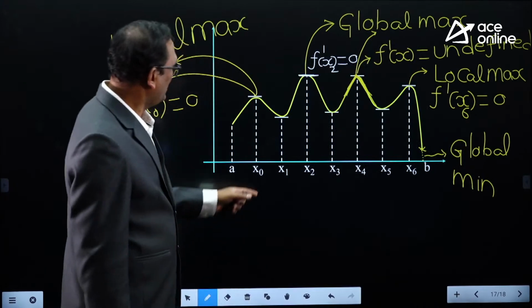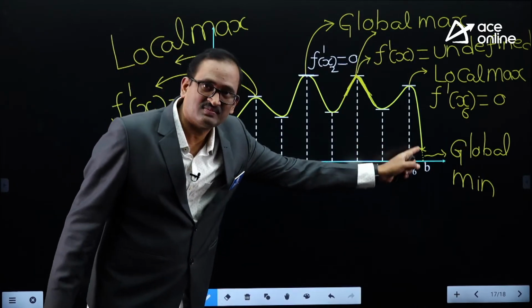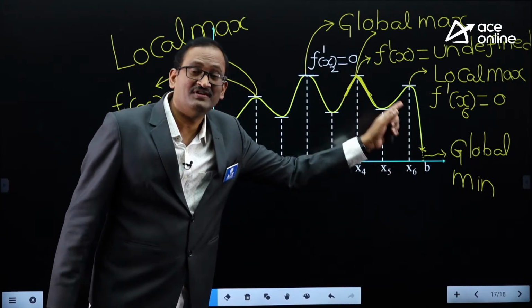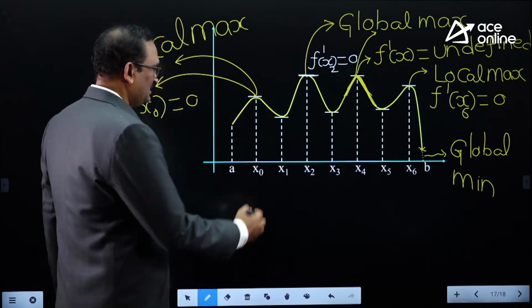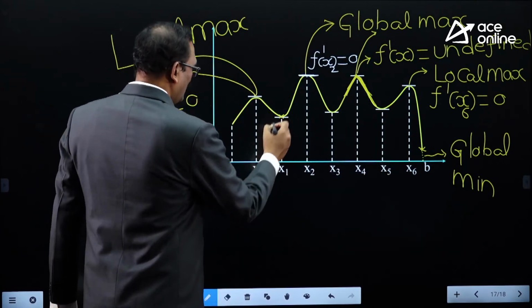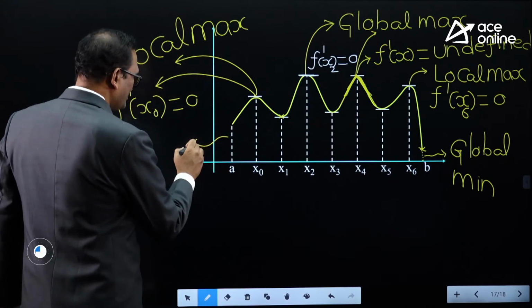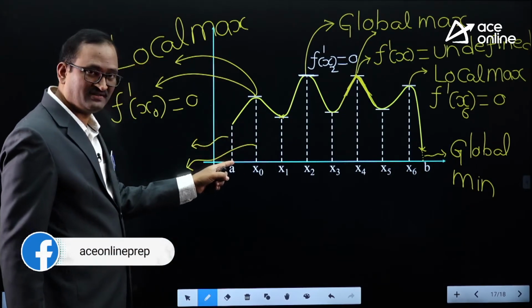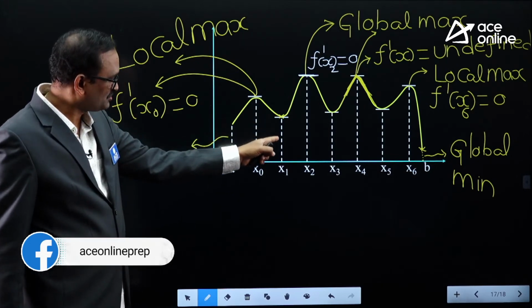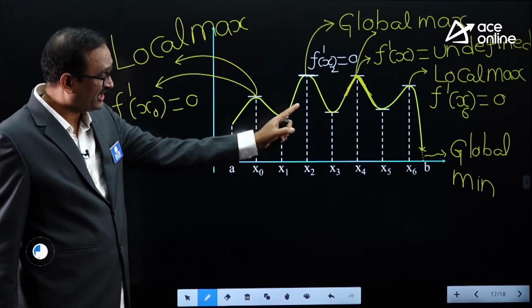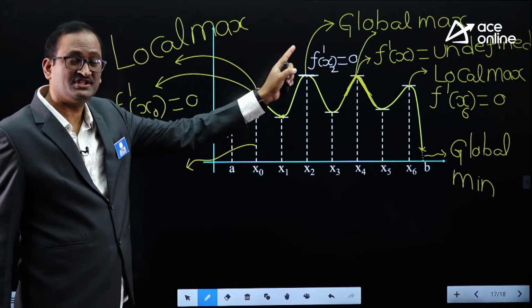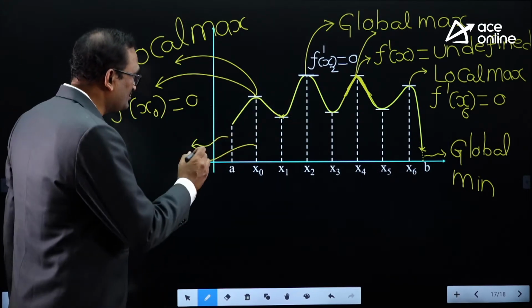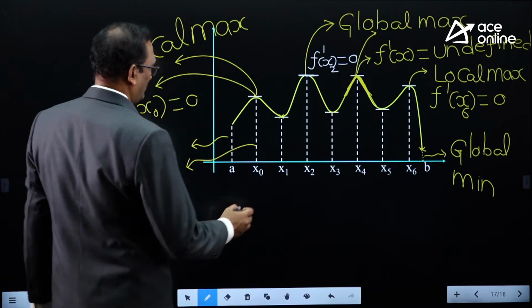Now you observe, this is the smallest height of the curve from the x-axis, which is the global minimum. Is it the smallest height of the curve? You observe these two. This is not the smallest height from the x-axis. This is not the smallest height from the x-axis. That is the smallest height from the x-axis, which is the global minimum, but these two are not.